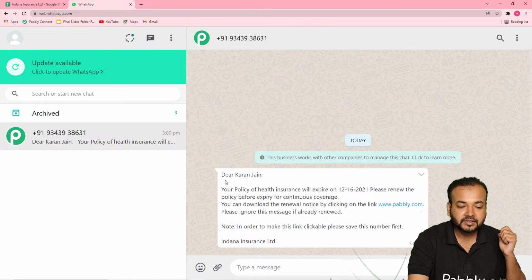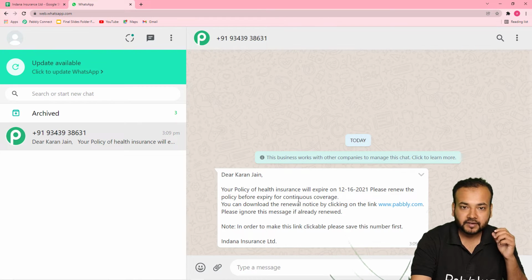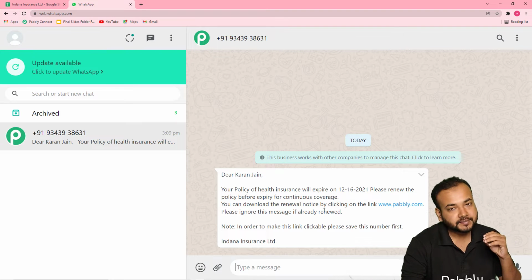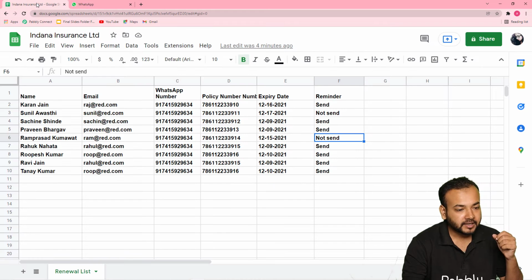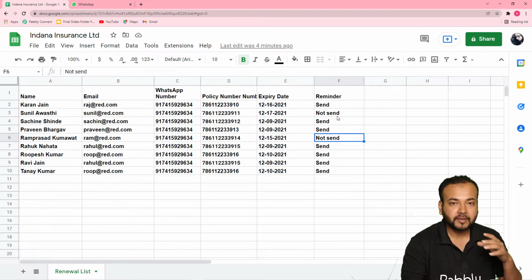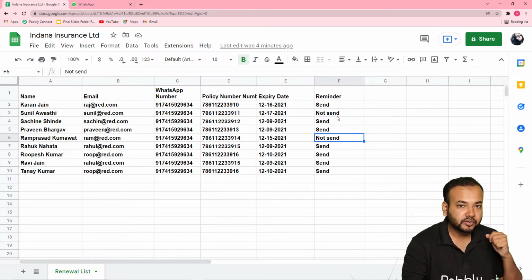So this is the message. Dear Karan Jain, your policy of health insurance will expire on 16th of December. Please renew the policy before expiry for continuous coverage. And you can download the renewal notice by clicking on this link. So here you can paste the link, attach the link from where they can download the renewal notice if they want and check the whole details. Okay. So this is how it is going to happen in real time. And after receiving the message, this status in your spreadsheet will be changed automatically too, right? So now let me show you the process by which you can also make this automation.